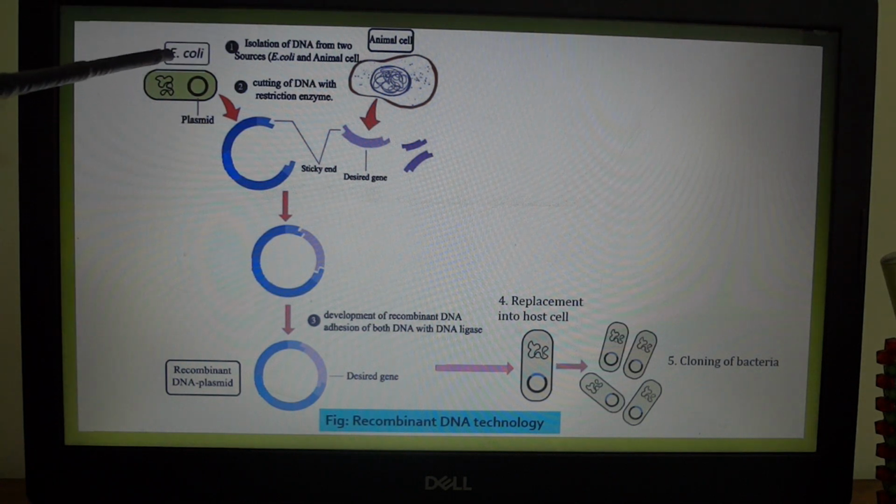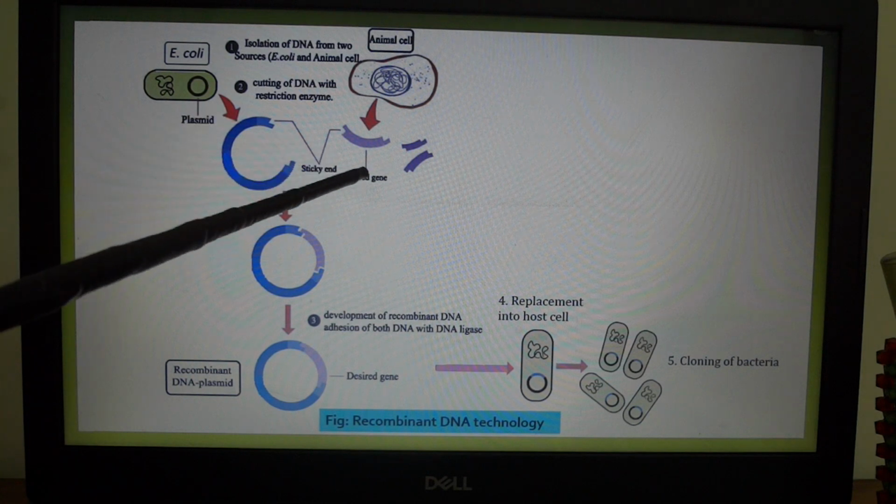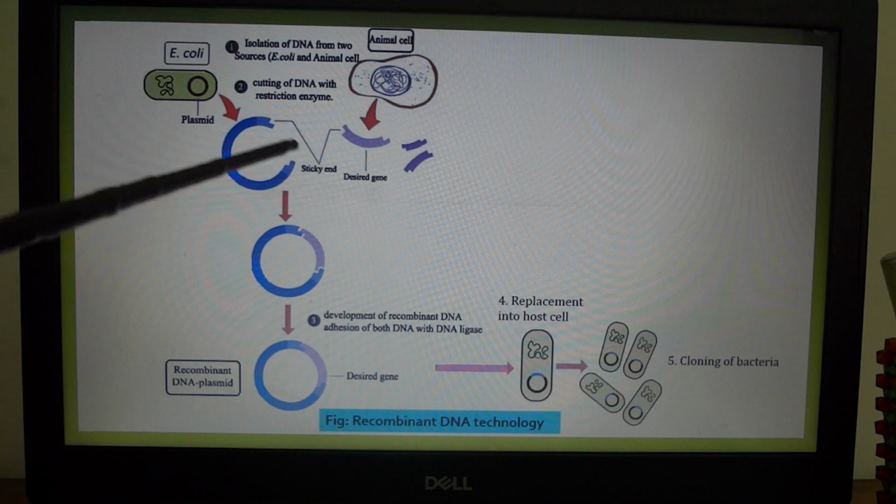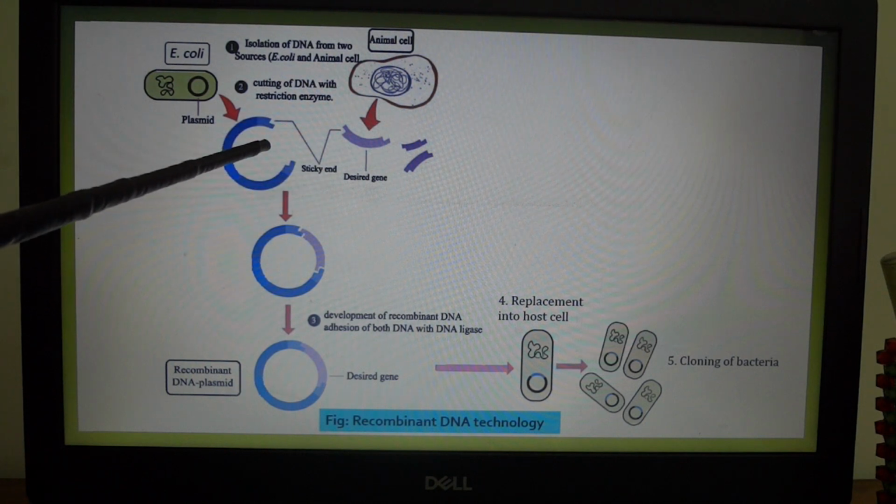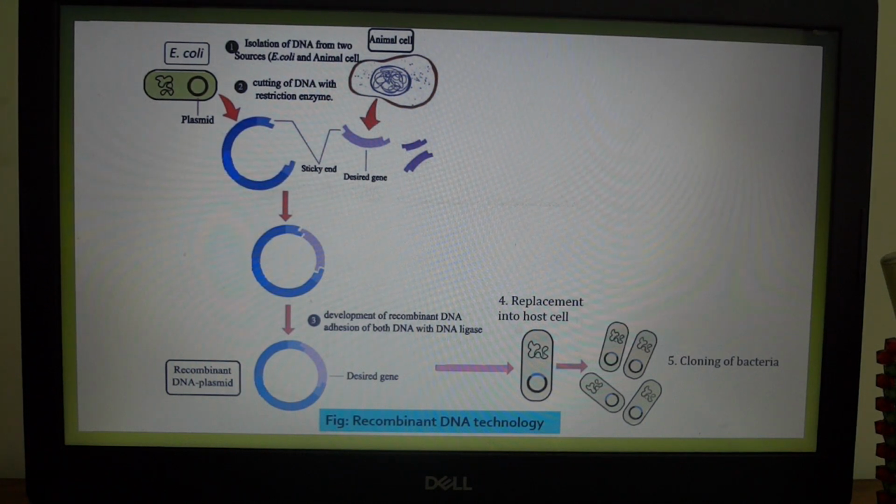I already said that to transfer the desired character, a carrier is needed. Here, E. coli bacteria is selected as a carrier, as it contains plasmid DNA and this plasmid DNA carries desired DNA. Here, the part of desired DNA is joined with the plasmid DNA. Now, the third step of recombinant DNA technology.